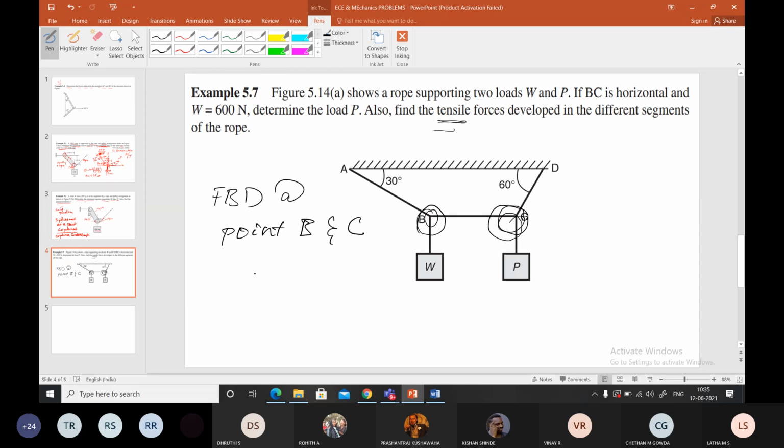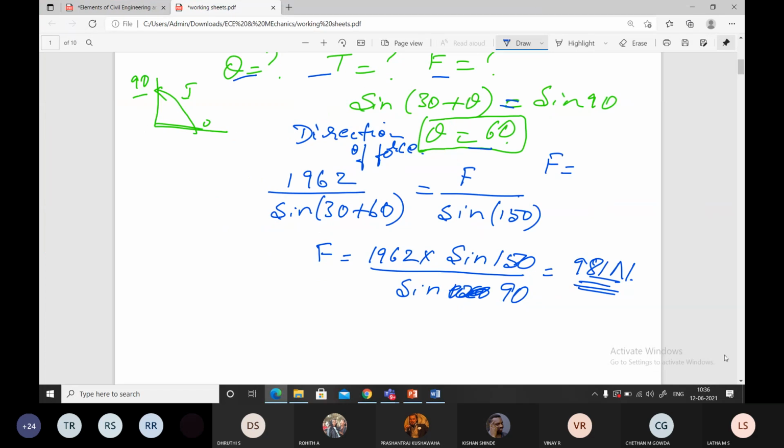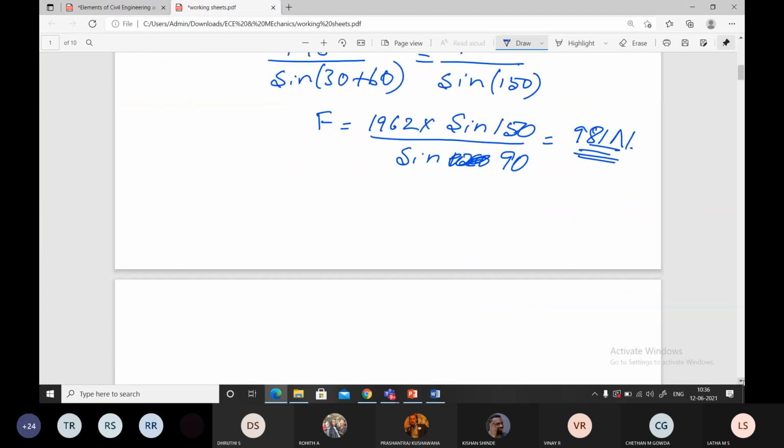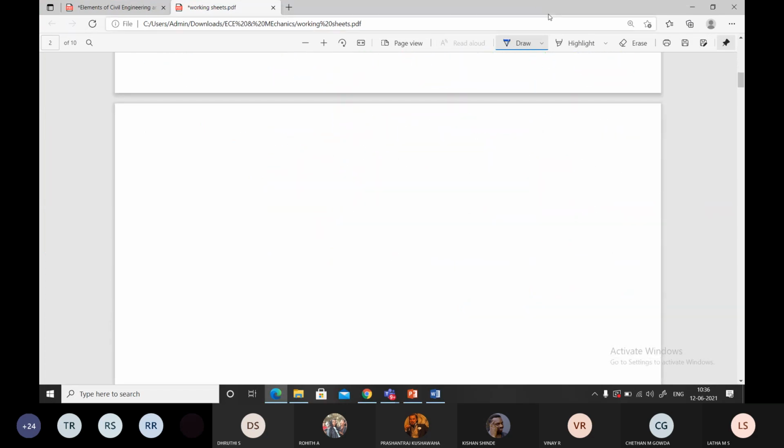Now everybody start drawing the free body diagram at B. Everybody draw the free body diagram at B. Can you do that? Yes, quickly. No time, you should finish this problem within the given time.